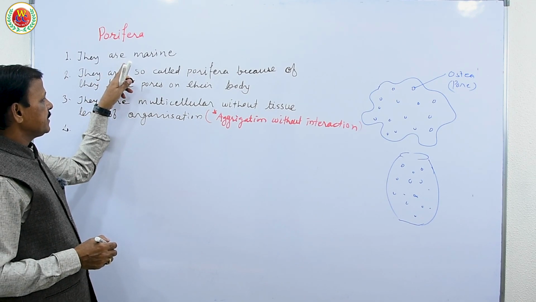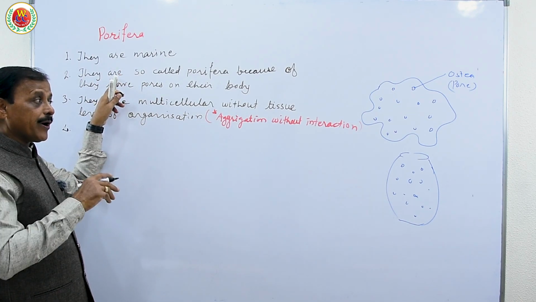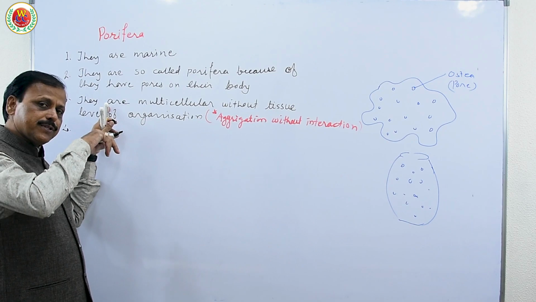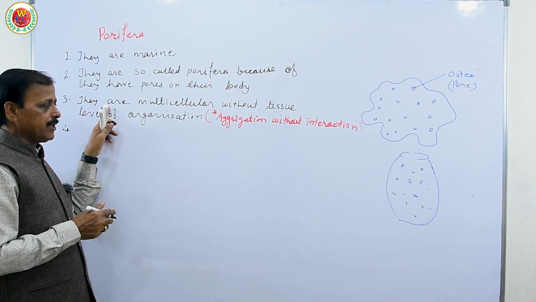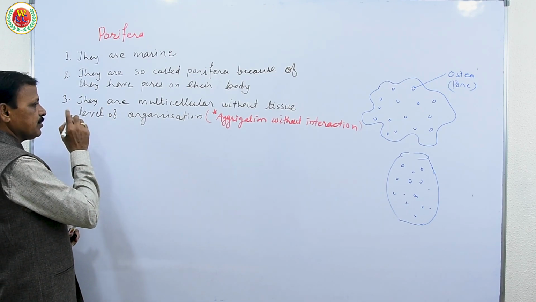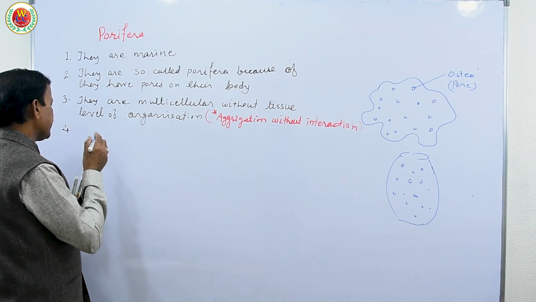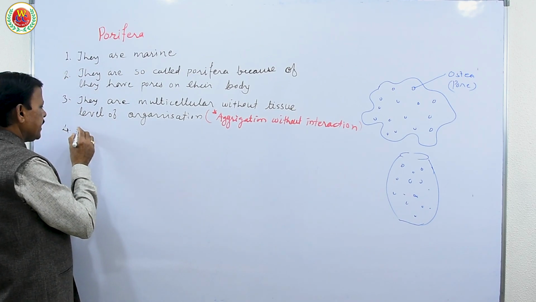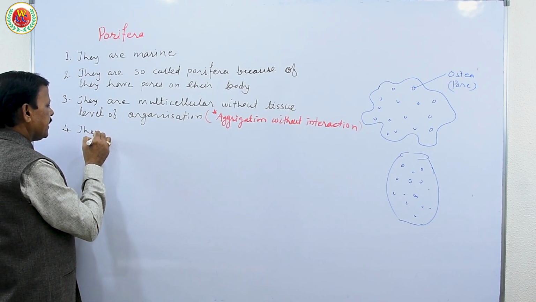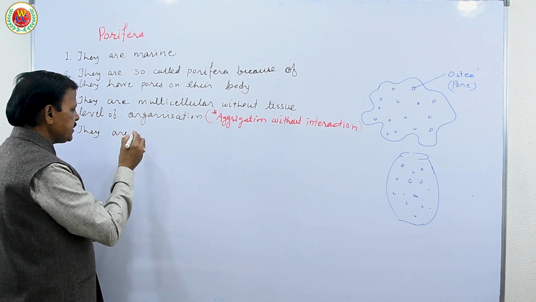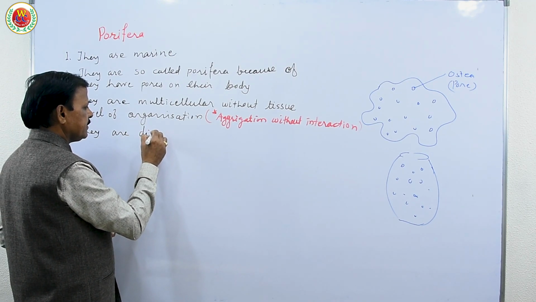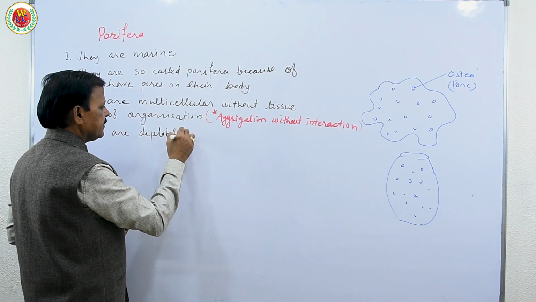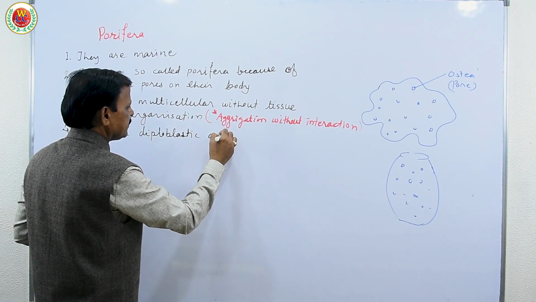First was about habitat. Second, about why they are so called. Third, about their cellular form or thalloid structure. Now the fourth is about how their cells are organized. By their origin, they are diploblastic, acoelomate.